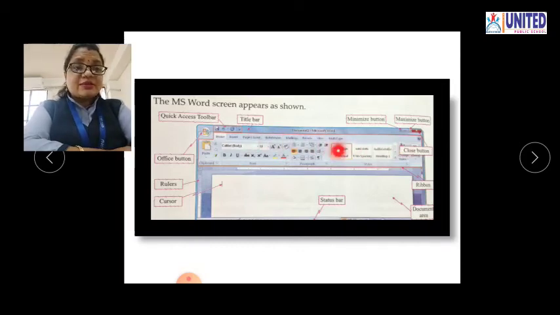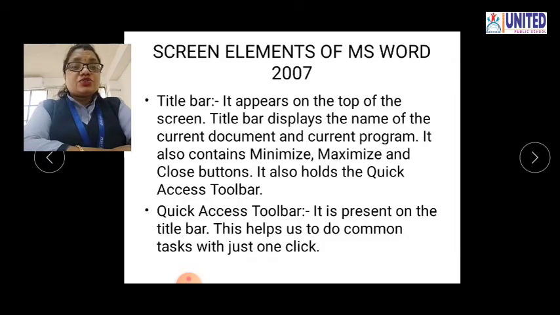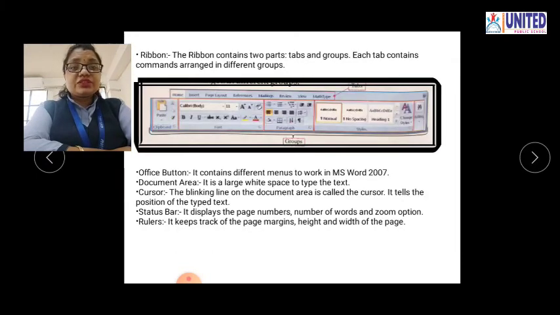Okay. Now the next element is the ribbon. You can see this ribbon. Okay. So see this ribbon. This is the picture of ribbon. So you know that ribbon shows what? The ribbon has the 2 parts, tabs and the groups.